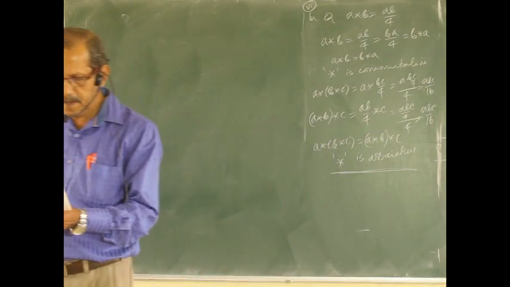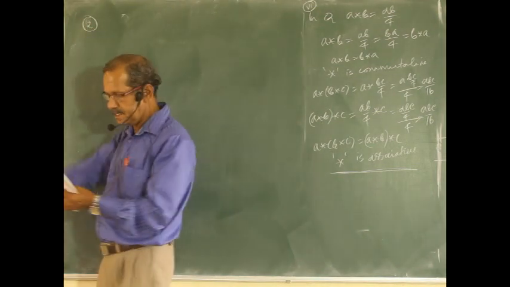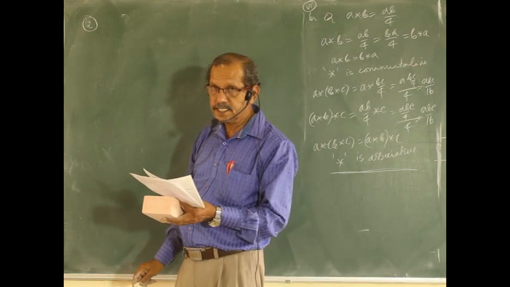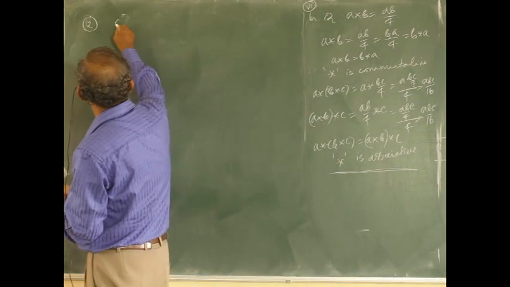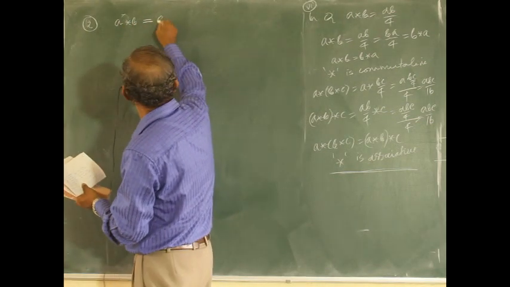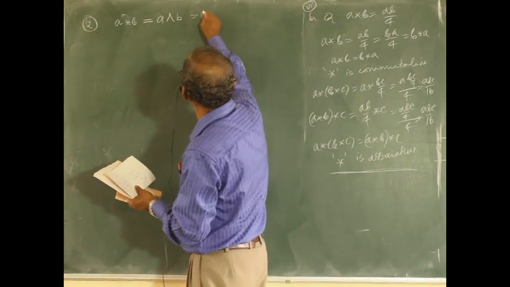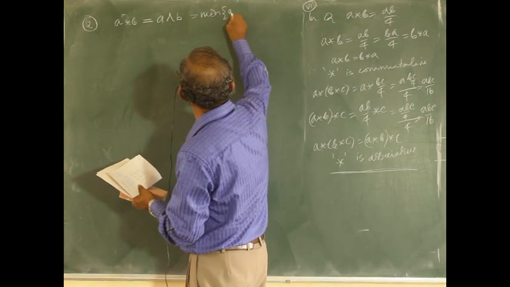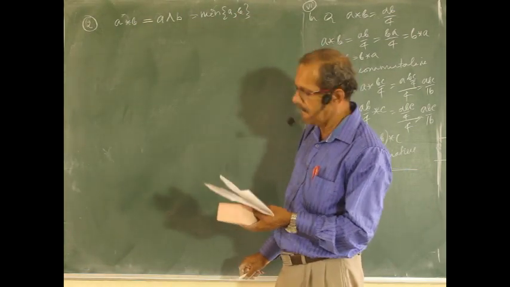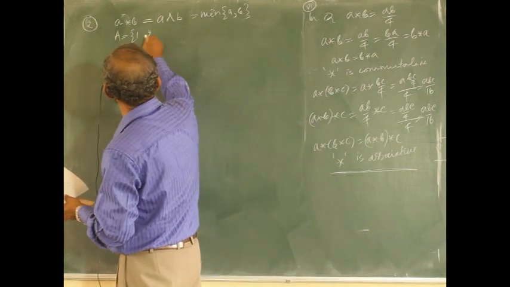Next, problem number two. A star B means it is actually minimum of A and B. A is given to be {1, 2, 3, 4}.